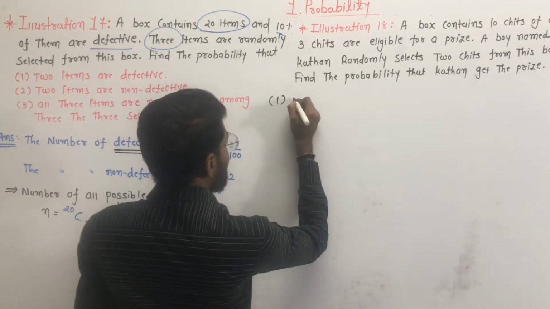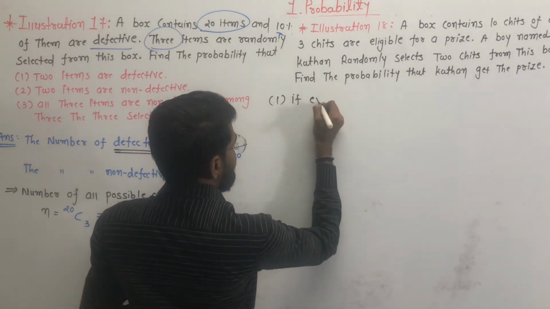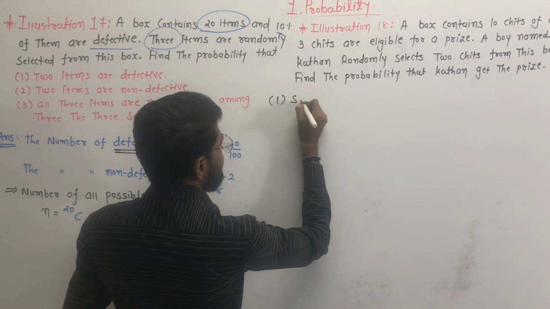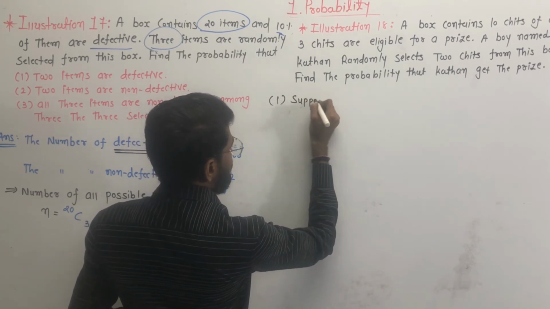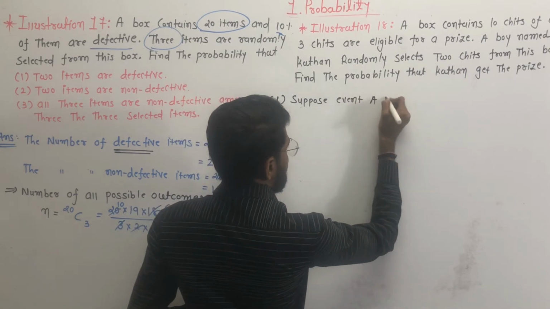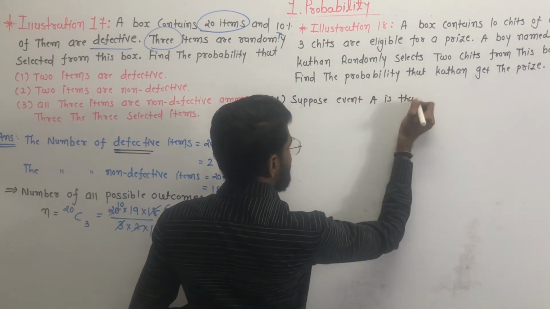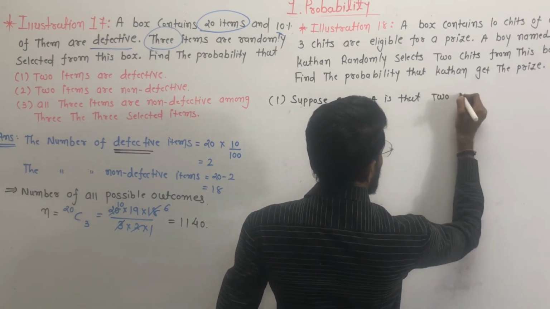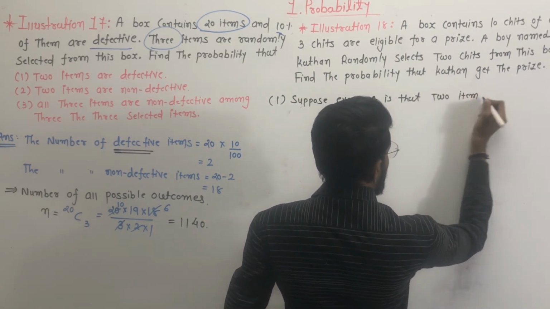First event is that 2 items are defective. Suppose event A is that 2 items are defective.